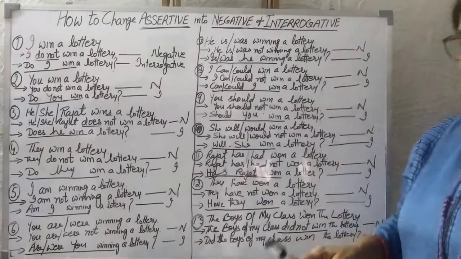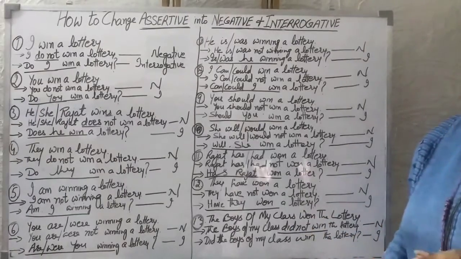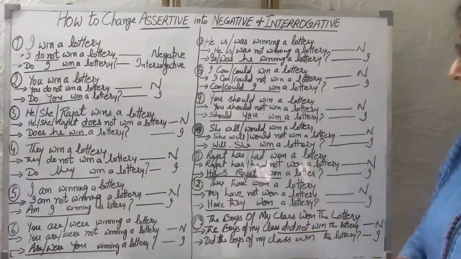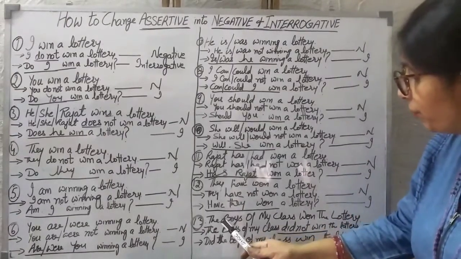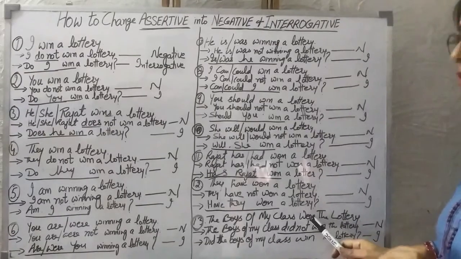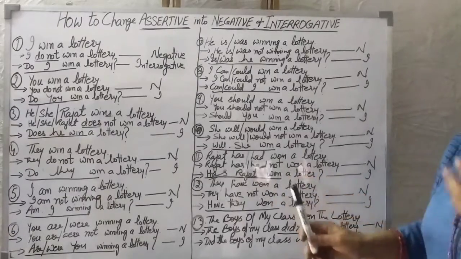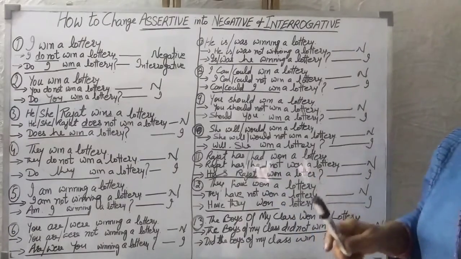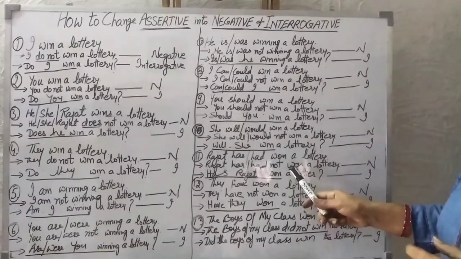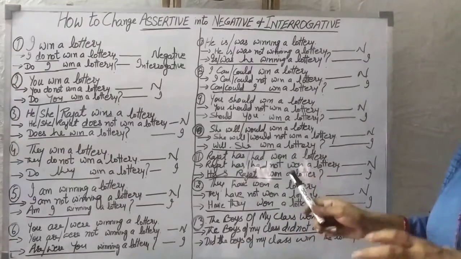Now this is something special. Here you commit mistakes, and sometimes you lose your marks. Now, very carefully: the boys of my class won the lottery. Here, won is not the third form. Though second and third forms are the same, win, won, we know it is the third form only when it is put with perfect tense.